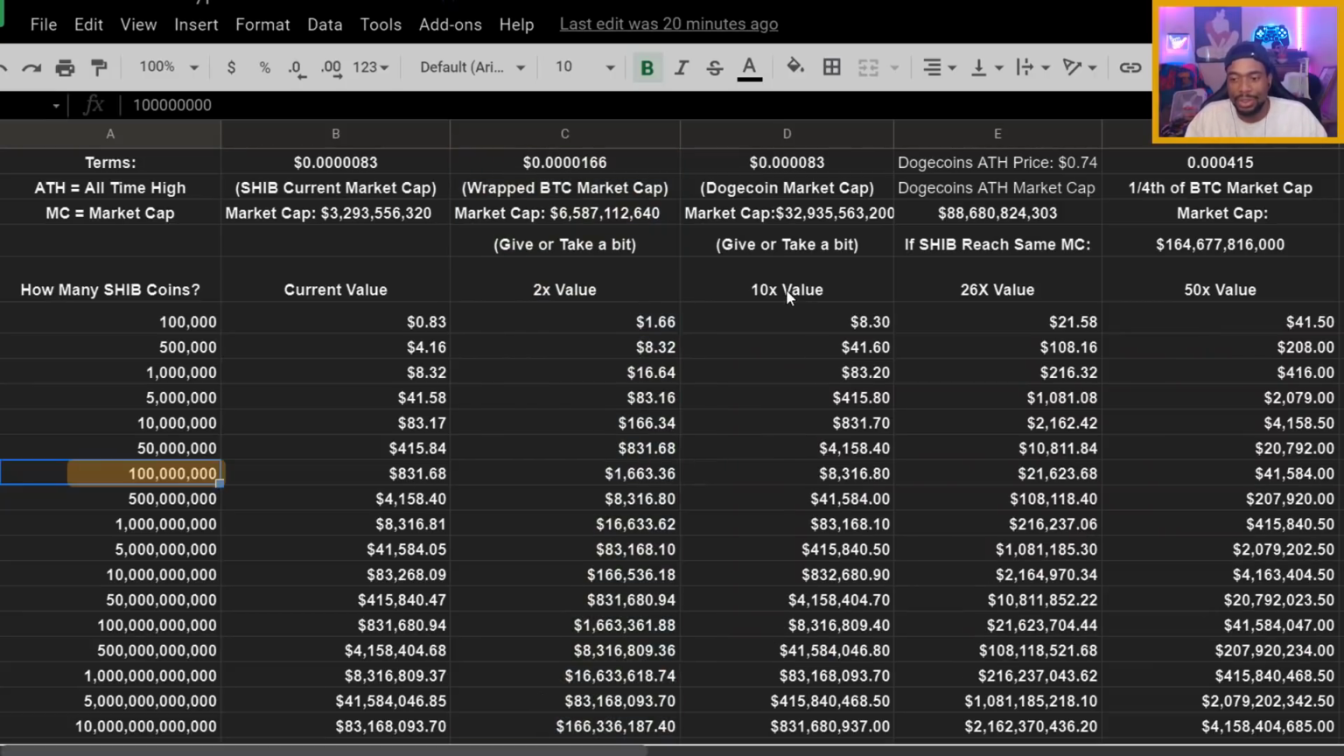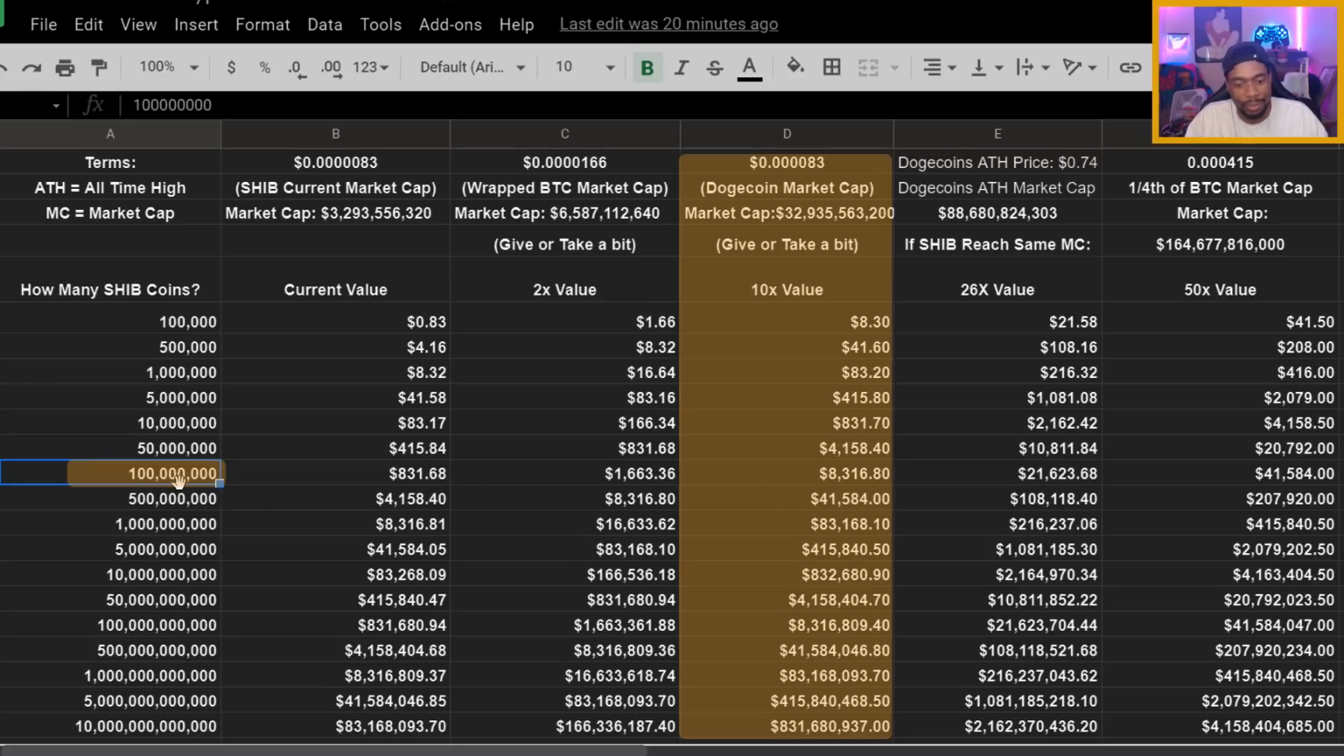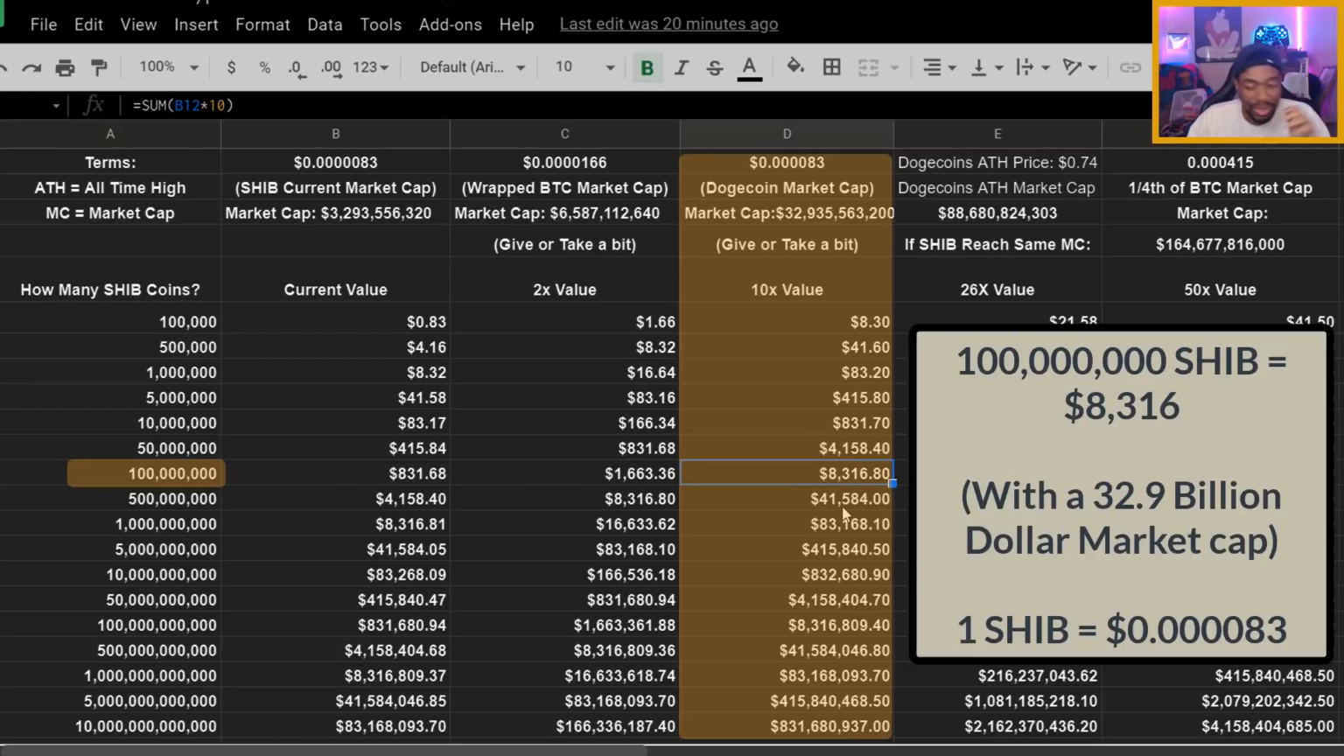And then let's say it was to go to a 10x value with the same amount of coins. Let's still say you have 100 million SHIB coins. Let's say it was to go into a 10x value, your $800 would turn into $8,300, with a 10x value, or 10 times. So that's currently where Dogecoin's market cap is, which I feel like is definitely achievable, all right?